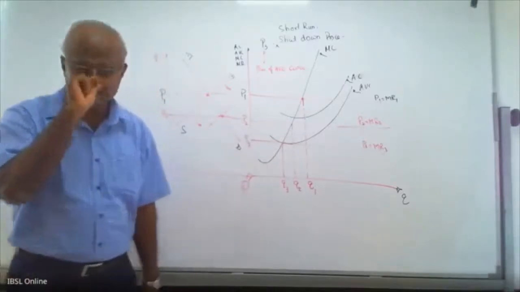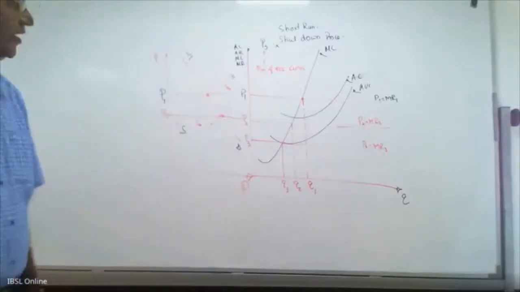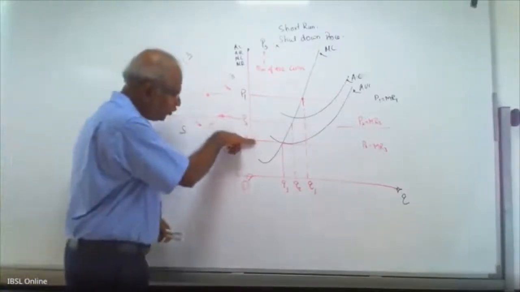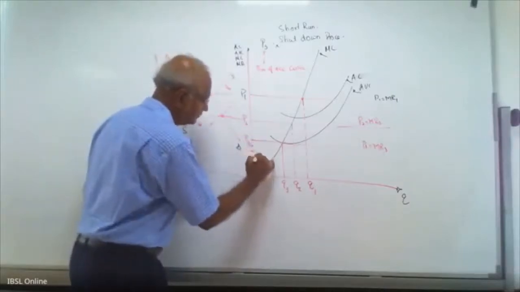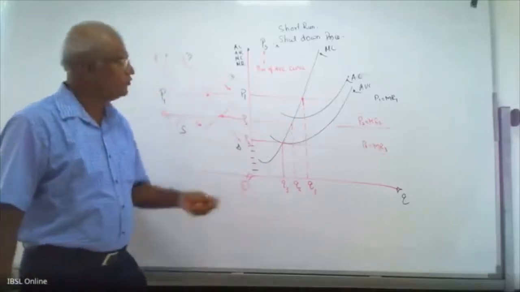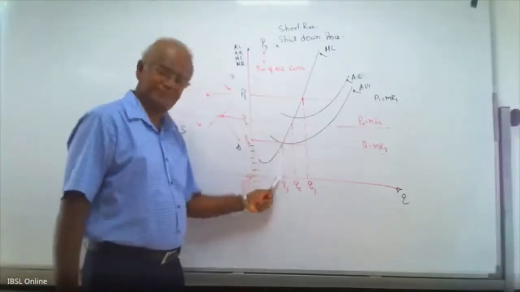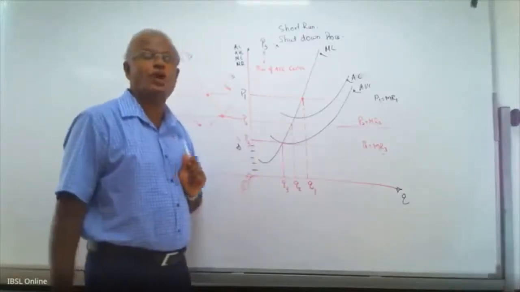Why is this shutdown price important? This is in the short run. If the market price falls below this point, the firm does not produce. The firm will produce zero output.